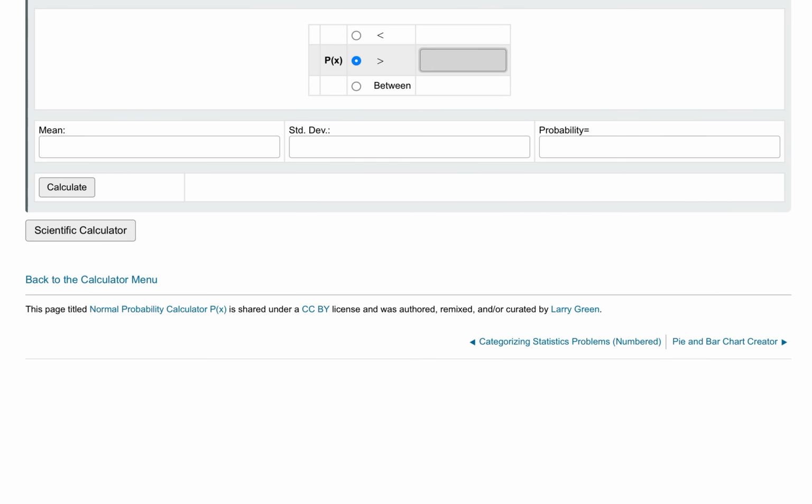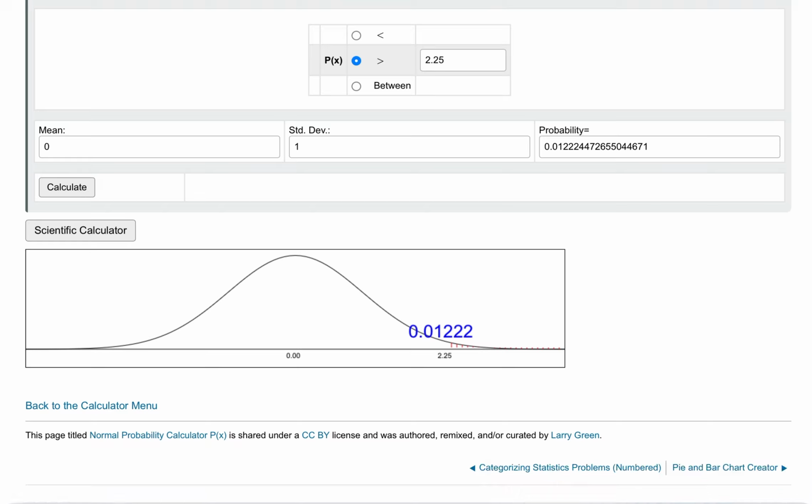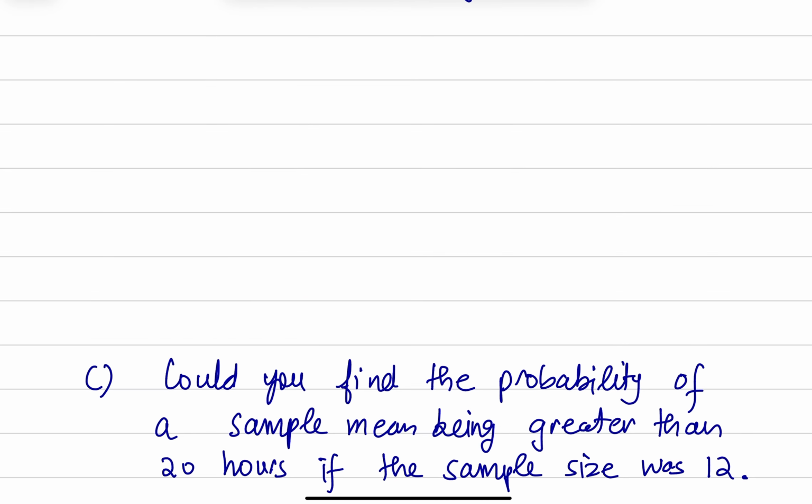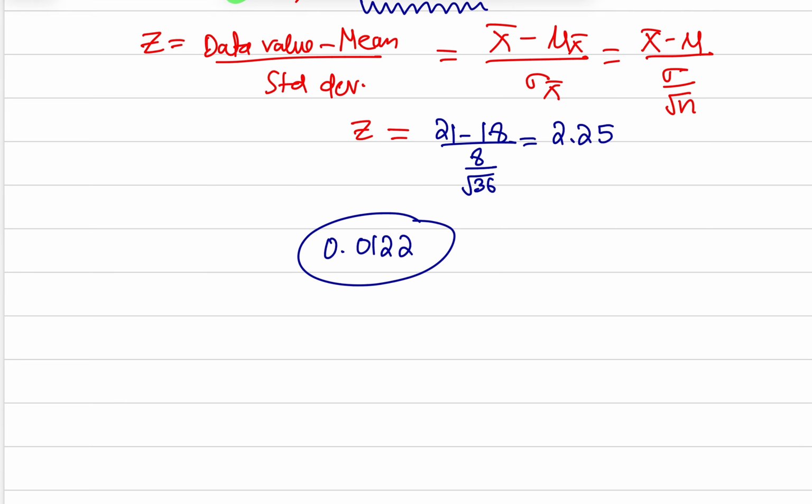Area being greater than probability, or the area for z greater than 2.25. 2.25 is the z-score, and the mean is 0. Standard deviation is 1. Calculate. So here's my probability. If I round it to 4 decimal places, it's 0.0122. So probability here is 0.0122. How do we interpret this if we were to think about it in terms of percentage?